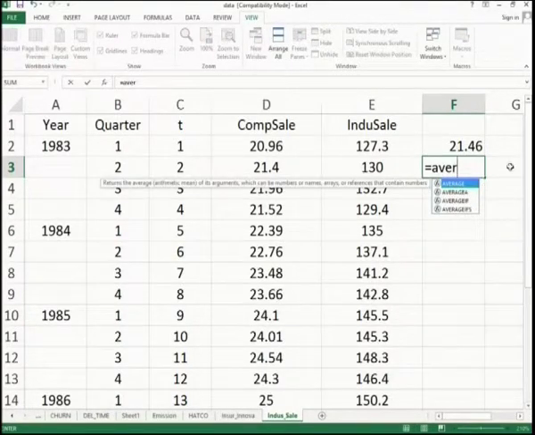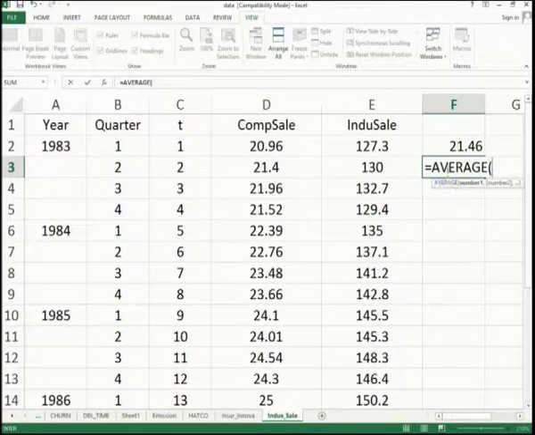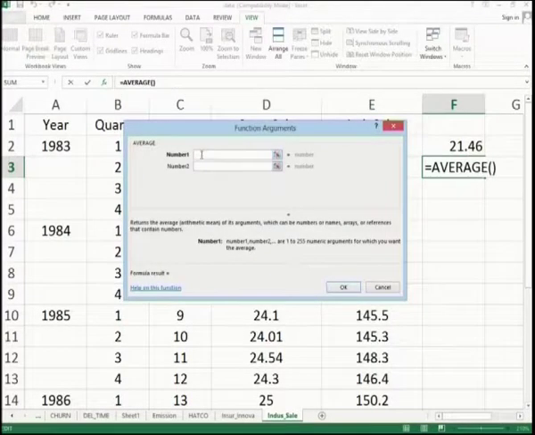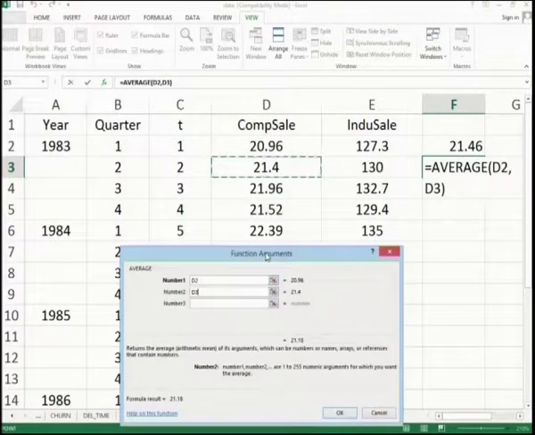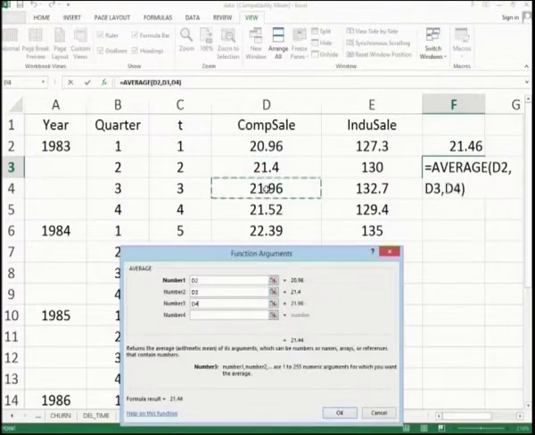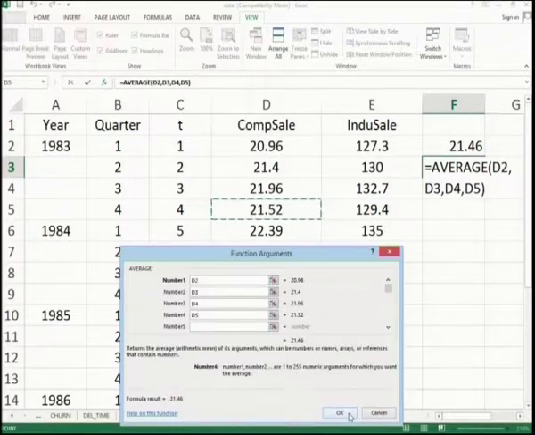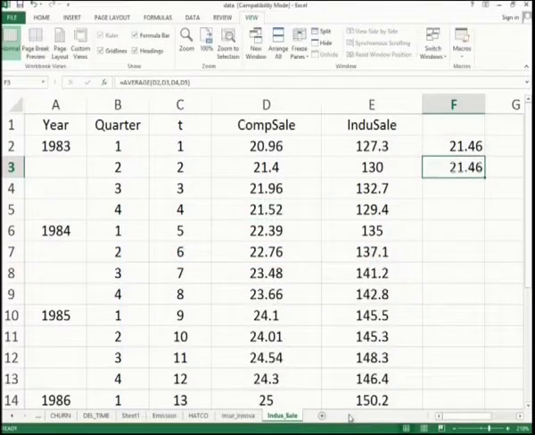The same calculation can be done in one more way also. I check average, double click it. So, you have an average and go to this formula bar, click it, you have a function. So, you can select number 1, 20.96, number 2, 21.4, number 3, 21.96, number 4, 21.52, and automatically it closes the operation, or you can extend also, then the same answer of course. That is not a big deal, but anyway there are other ways to do it.